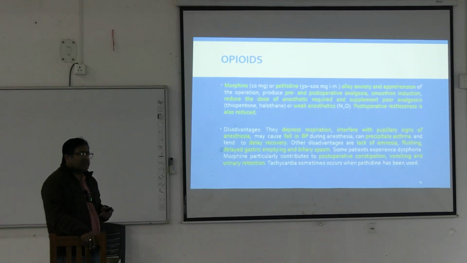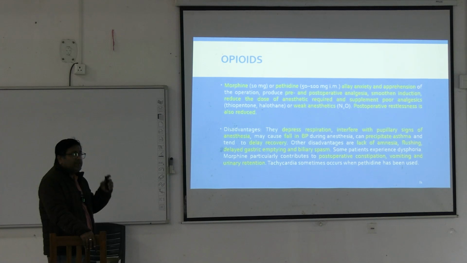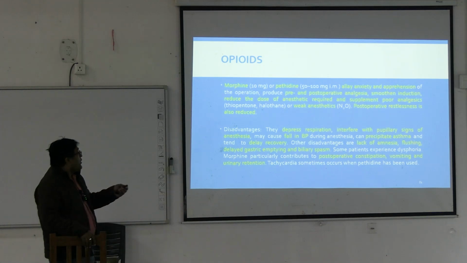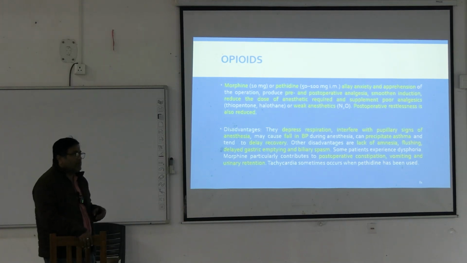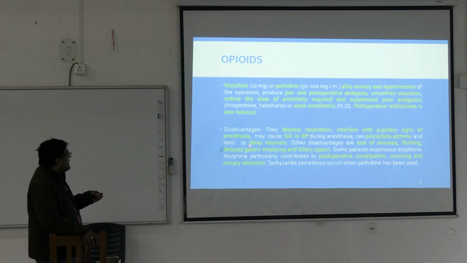What are the disadvantages with the use of opioid here? They depress respiration, and opioid cause basically constriction of pupil. So they interfere with pupillary signs of anesthesia, may cause fall in blood pressure, can precipitate asthma, so not preferred in asthmatic subject, and tend to delay recovery.